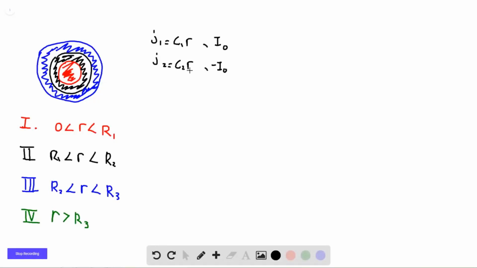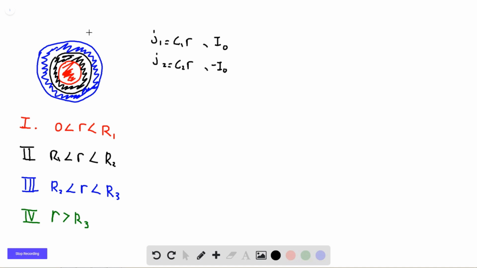Okay, so we have quite the setup in this problem. We have a coaxial cable, and in this middle part of it, there's three distinct regions. In this middle part, we have current going one direction with total current I naught. Then we have an insulating layer, the black here. And this outer blue region, we have current going in the opposite direction of total current negative I naught.